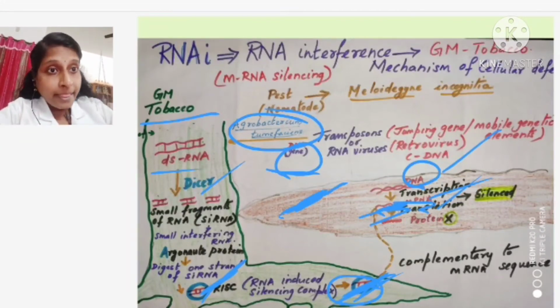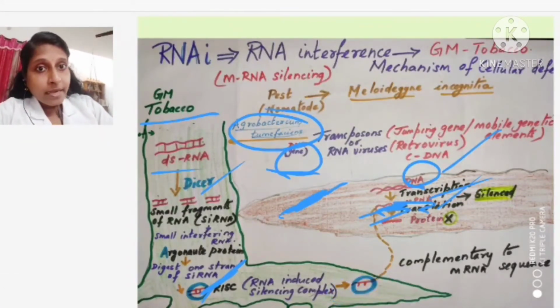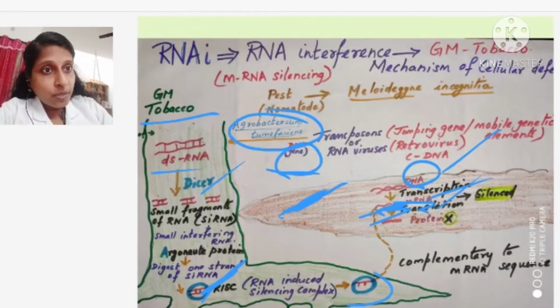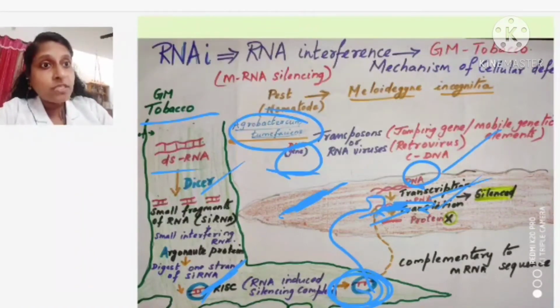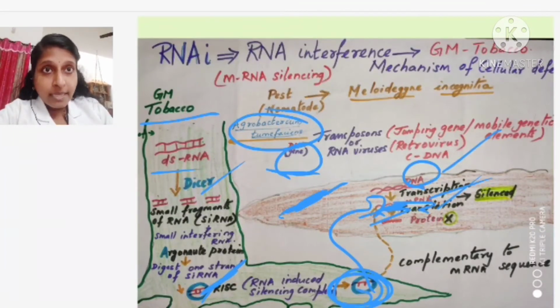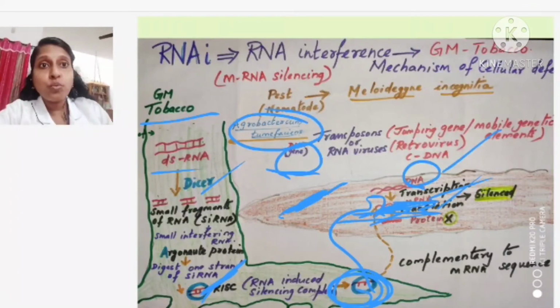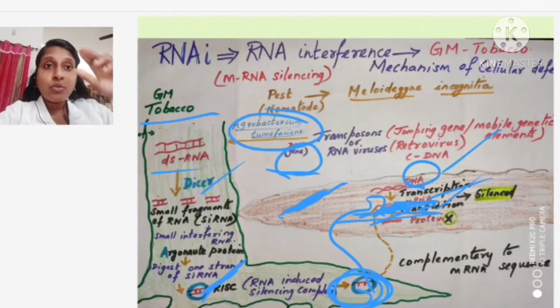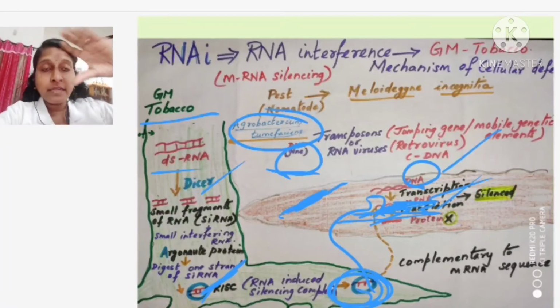And this siRNA which is present in the plant will go and join with the mRNA of which one? The nematode. So, this siRNA is going and connecting with this mRNA, they are binding with one another.